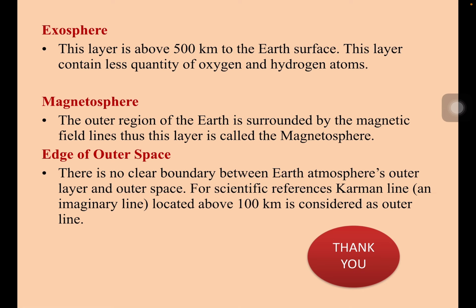Now coming to the outer boundary of the earth atmosphere, that is between space and atmosphere. There is no clear boundary between earth's atmosphere's outer layer and outer space. For scientific references, Kármán line, an imaginary line located above 100 kilometers, is considered as outer line.